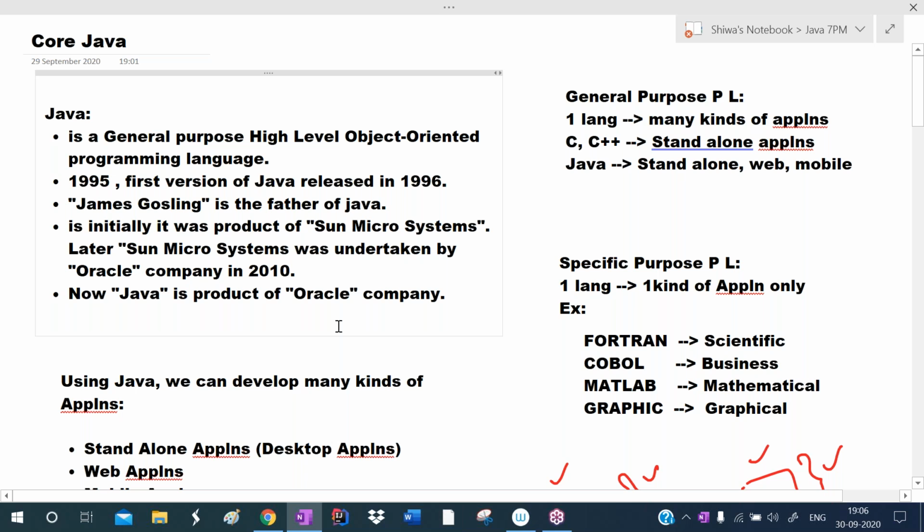So what is Java? Java is a programming language.